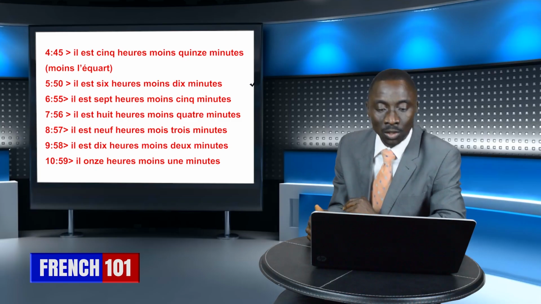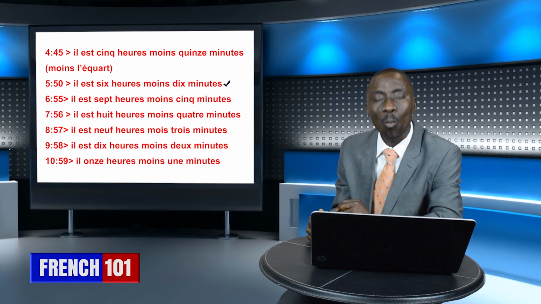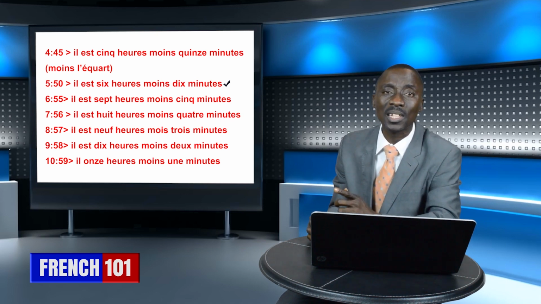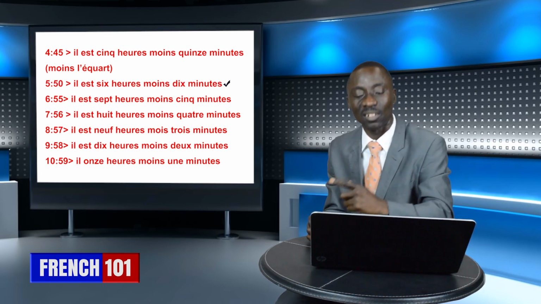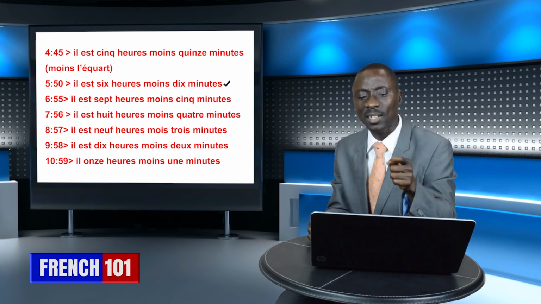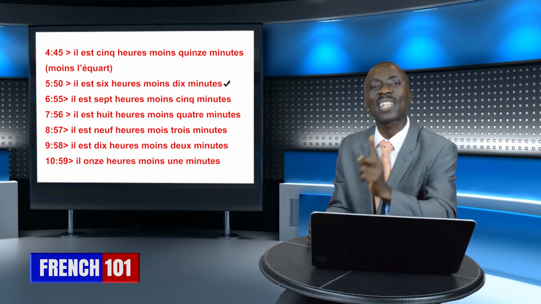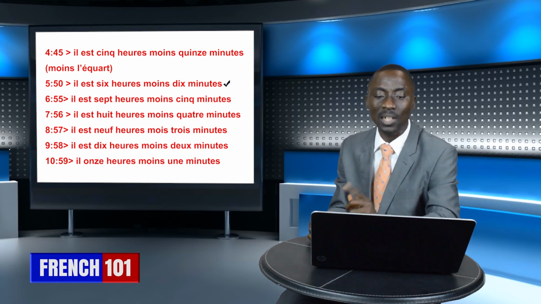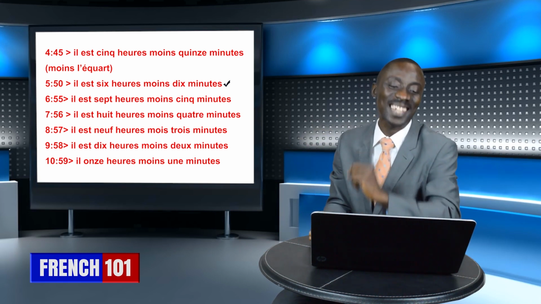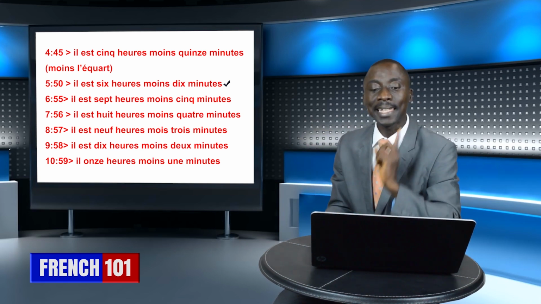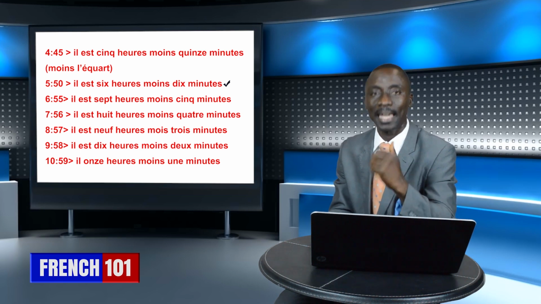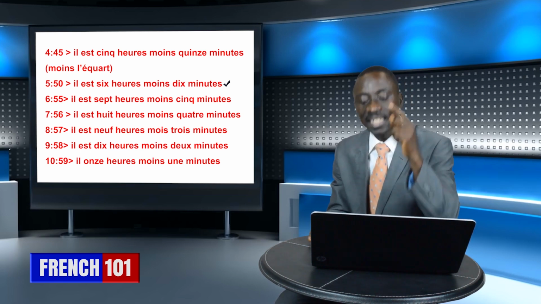So, the next is 5:50. What is 5:50? Nothing stops us, of course, from saying it is 5:50. And what do we say? Il est 5h50. Of course, that's it. But for a correct time reading, we say it's 10 minutes to 6. In French, what is 10 minutes to 6? Il est 6 heures. Of course, it's going to 6 o'clock, but minus how many minutes? Minus 10 minutes. And that expression in French is: Il est 6 heures moins 10 minutes.